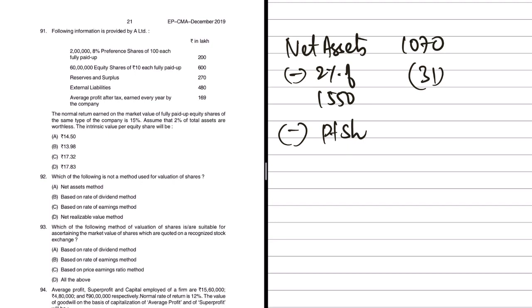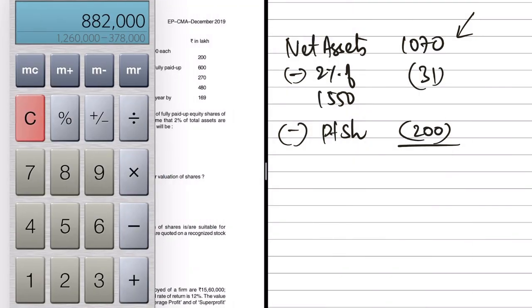The preference share capital in that net assets, which is nothing but the capital, is 200. So deduct that too. So that will be 1070 minus 231, which will be 839. So this is the net assets available to equity shareholders.